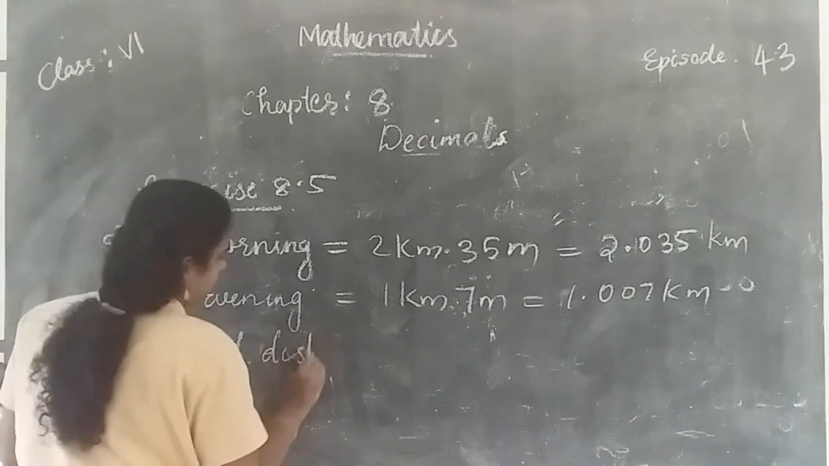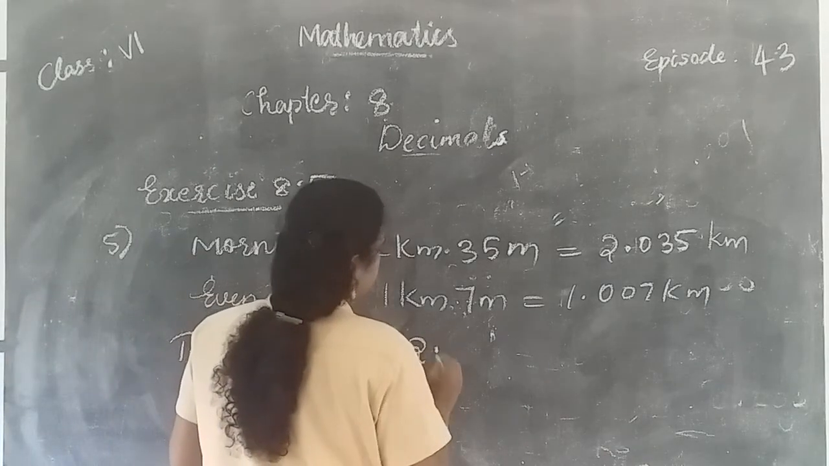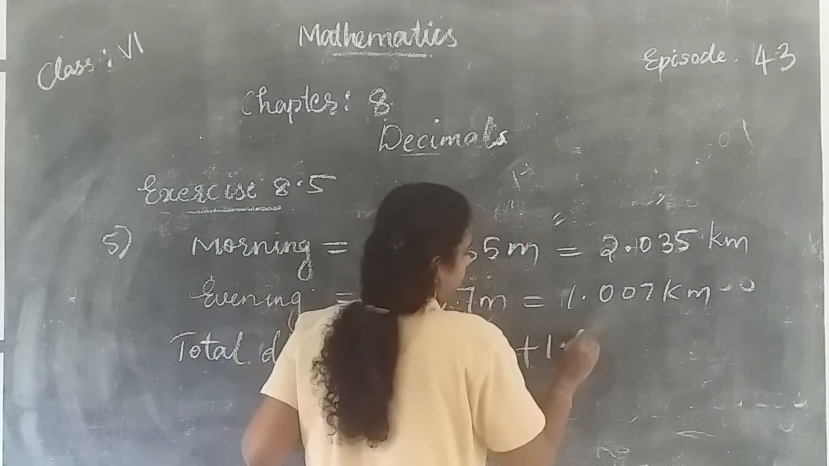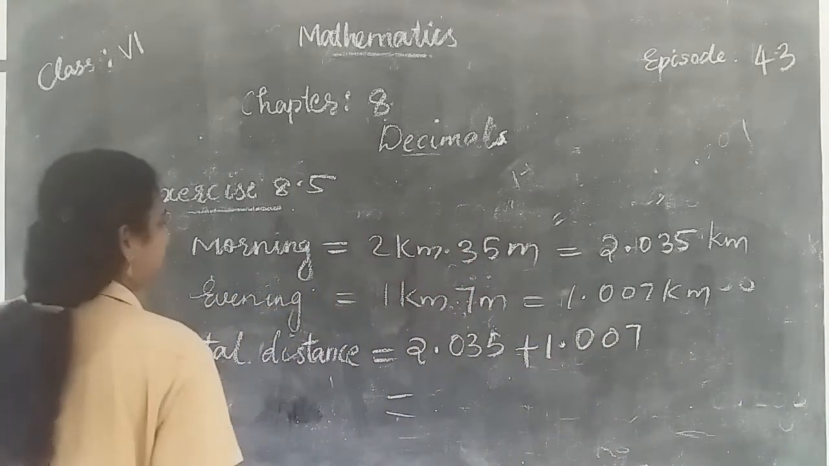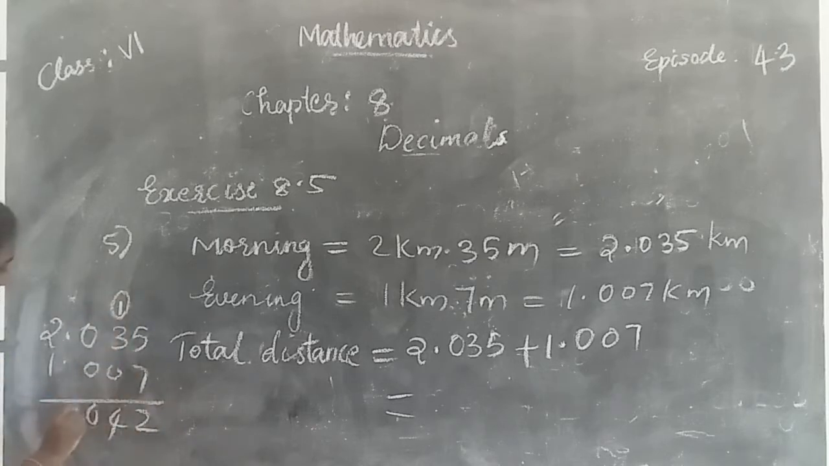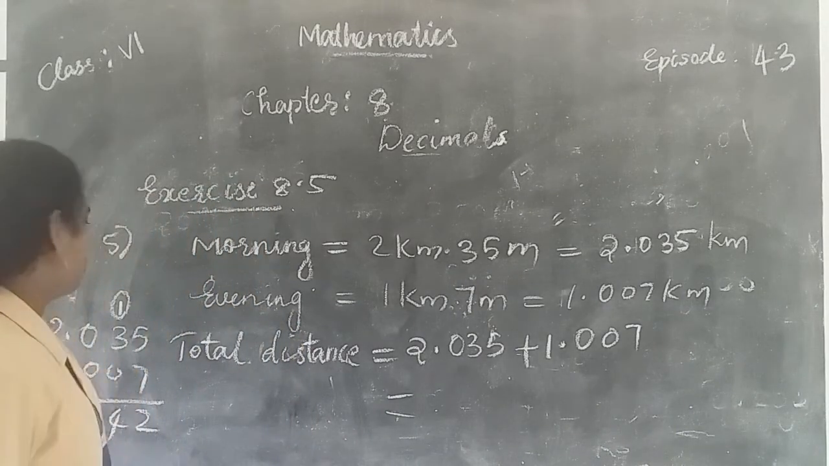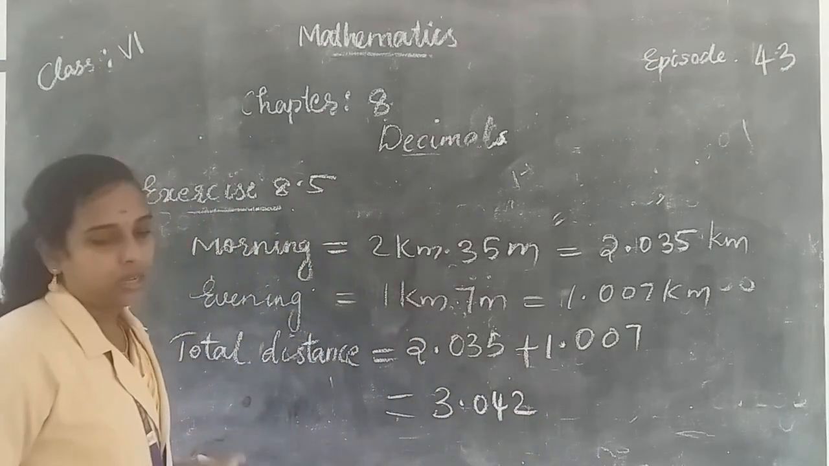Then total distance is equal to distance covered in the morning, that is 2.035, plus distance covered in the evening, that is 1.007. Then when we add these two numbers, you get the answer: 2.035 plus 1.007. So the answer is 3.042 kilometers. Then the next question.